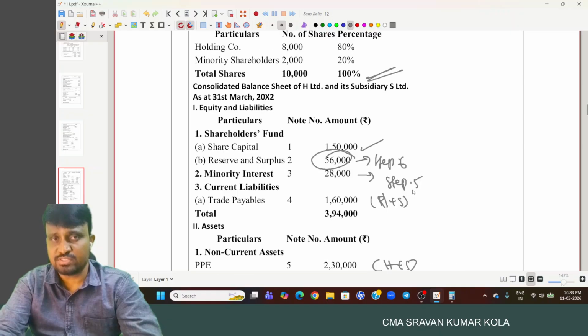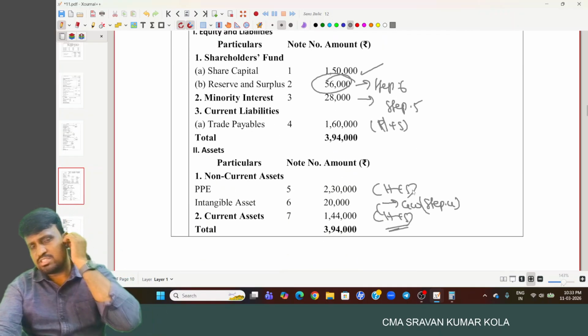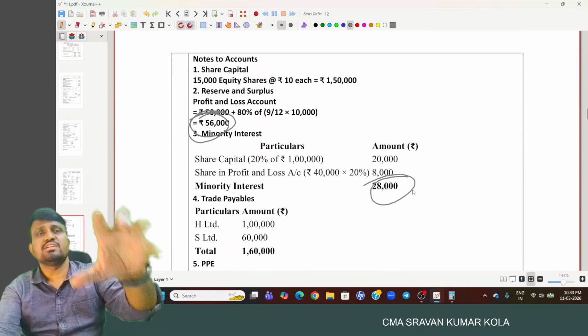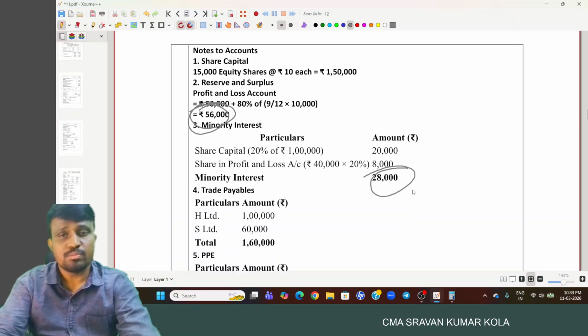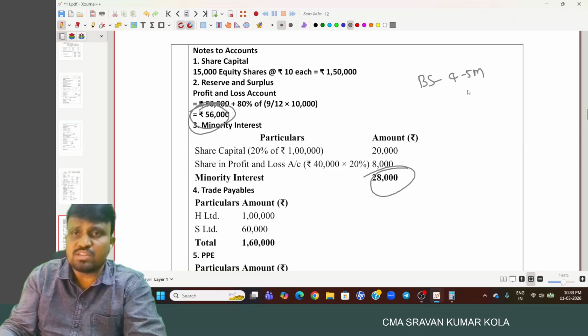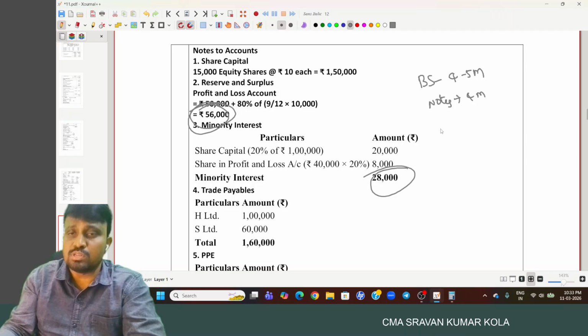Okay, I hope you understood. Just follow the procedure and note down each and everything step by step. At last, write down the consolidated balance sheet. Remember, for the balance sheet you will get 4 to 5 marks, and for the notes to accounts around 4 marks.